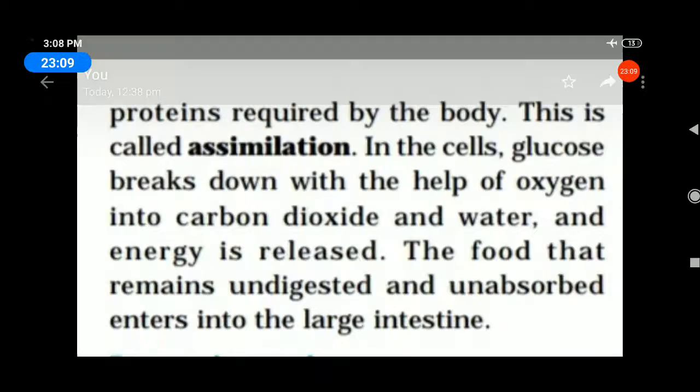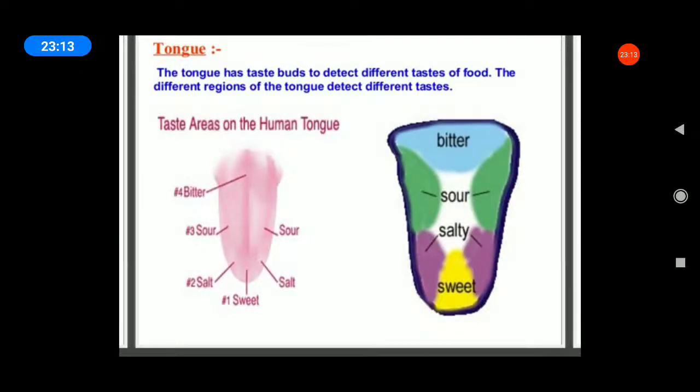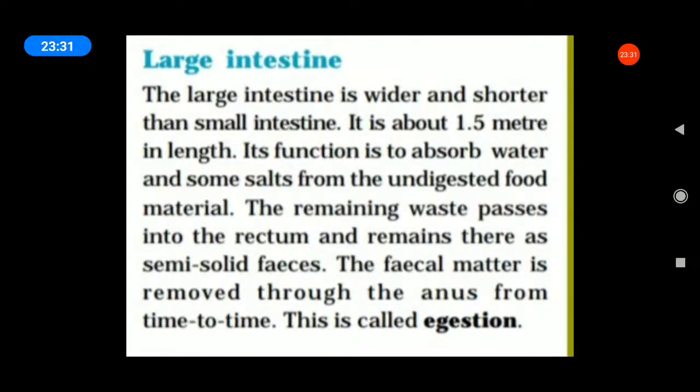Next we will discuss the large intestine, but first the tongue. The tongue has taste buds. Just to recall, taste buds detect different tastes of food. The different regions of the tongue detect different tastes. That's all. Next one, large intestine.